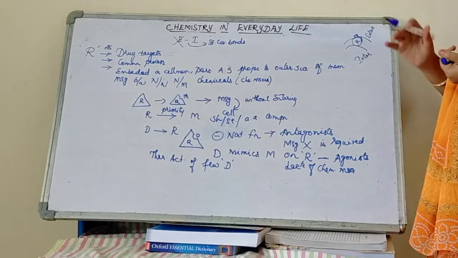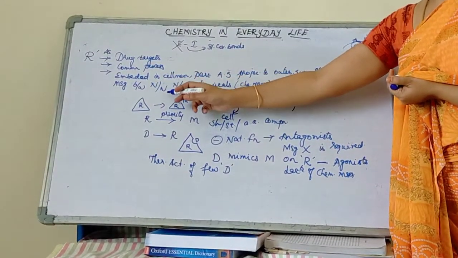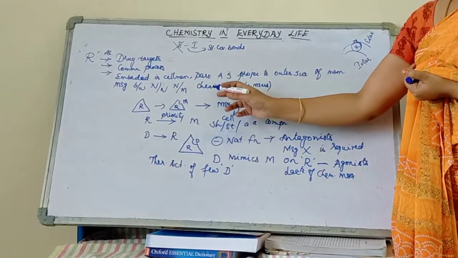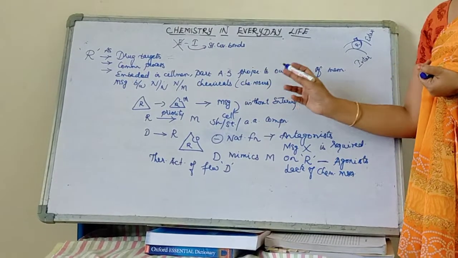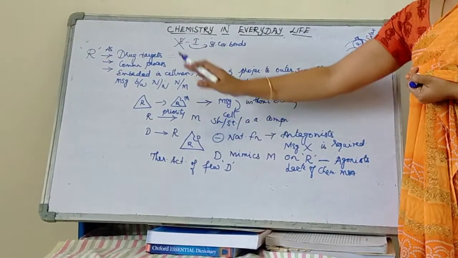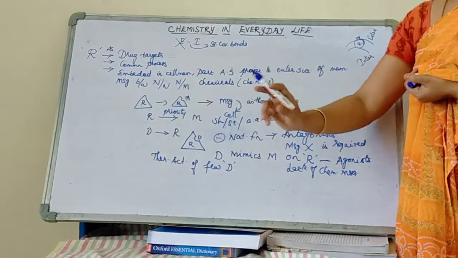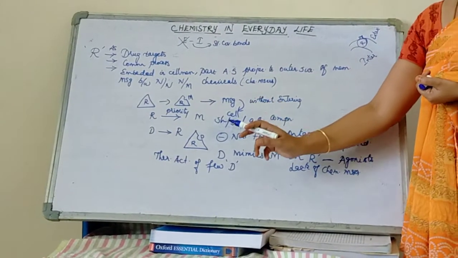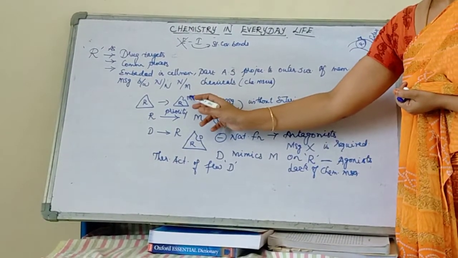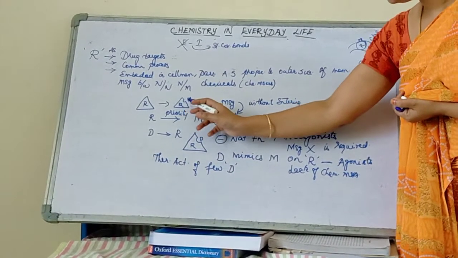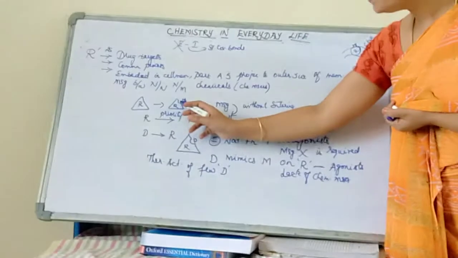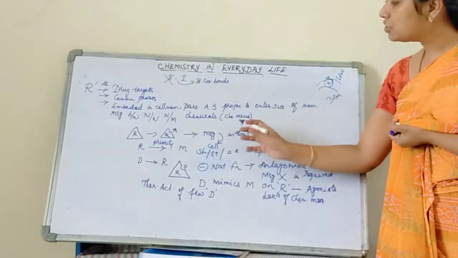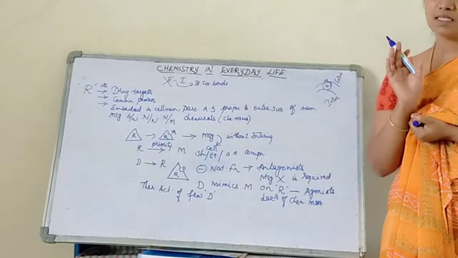Now, a message between a neuron and the muscle is carried out by chemicals. So these chemicals are called chemical messengers. Now I am going to elaborate the action of receptors. See, this is my receptor. My receptor is going to provide one site for the messenger. As a result, my messenger binds to the active site of the receptor. When my messenger binds to the active site of the receptor, then the message is transferred to the cell without the messenger entering inside the cell. This is an important aspect.